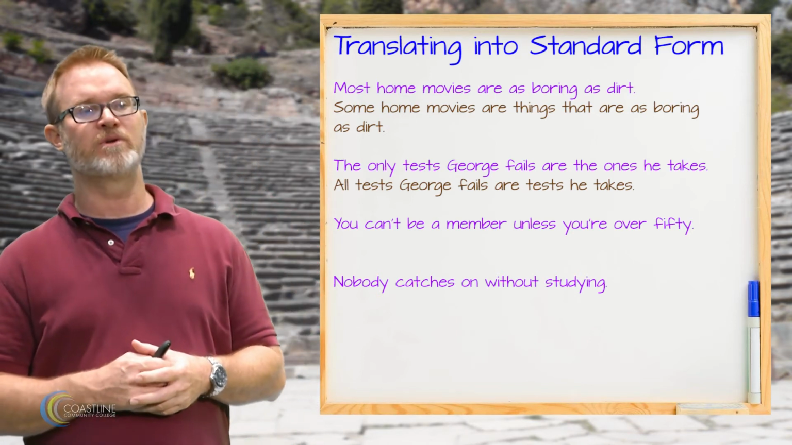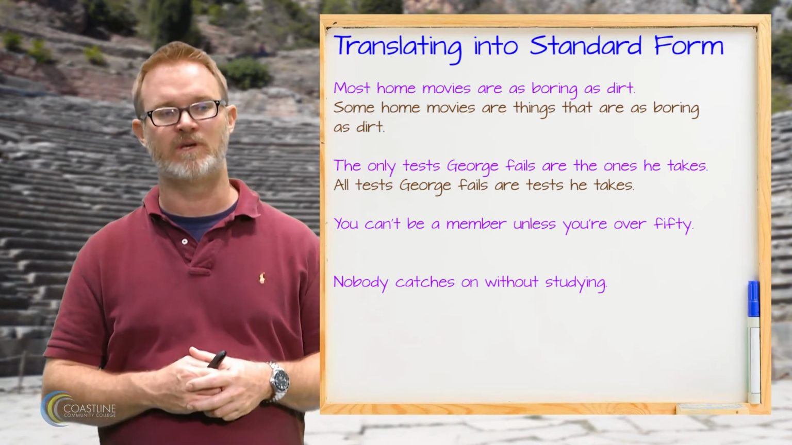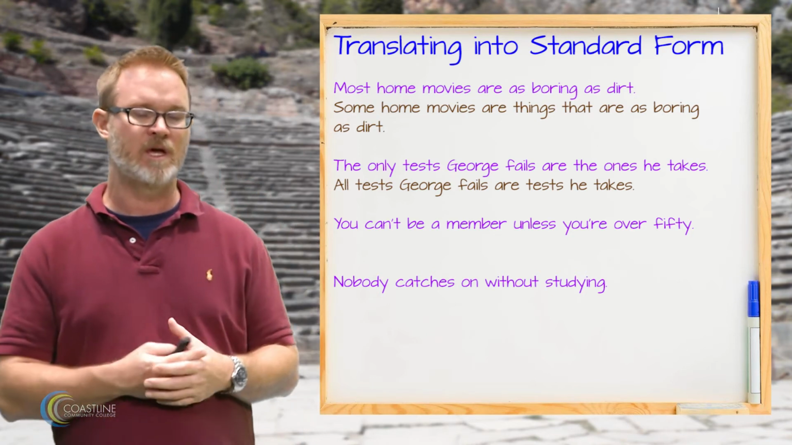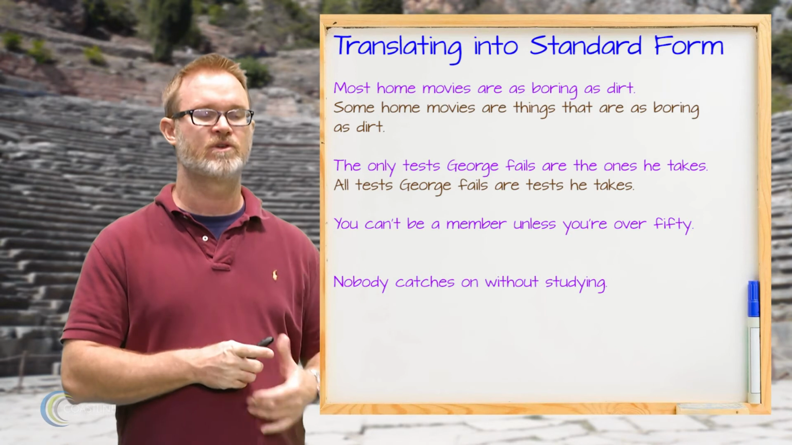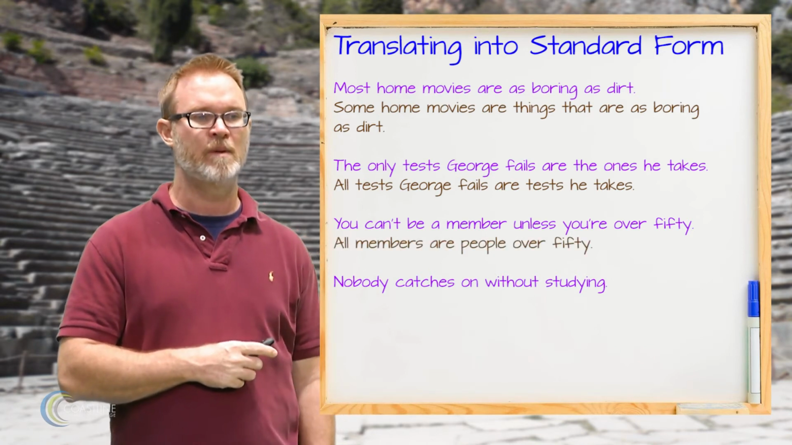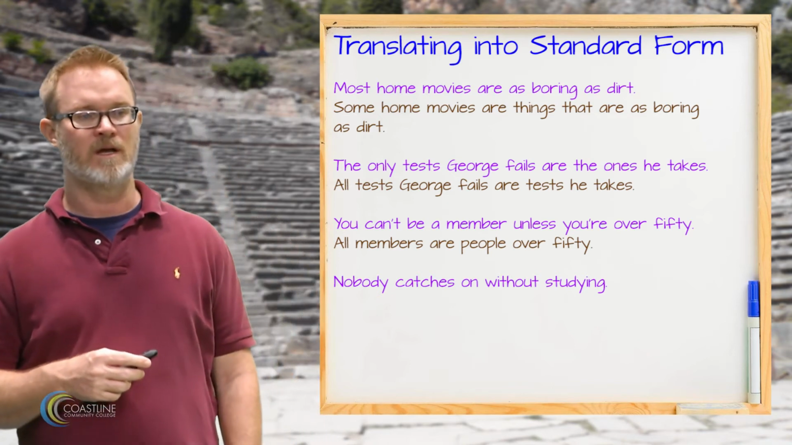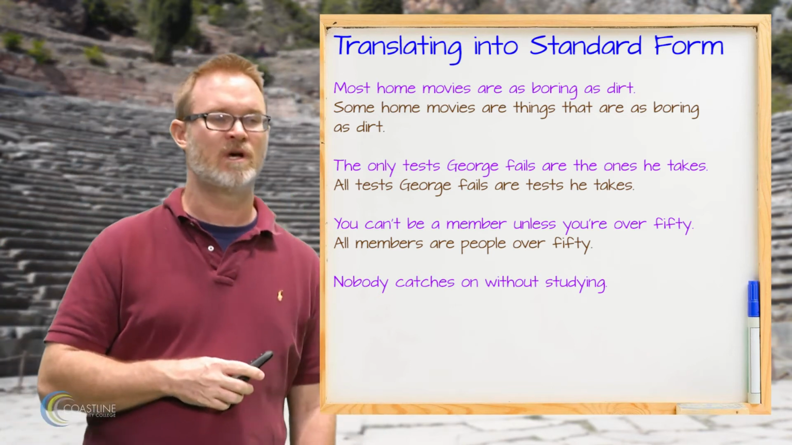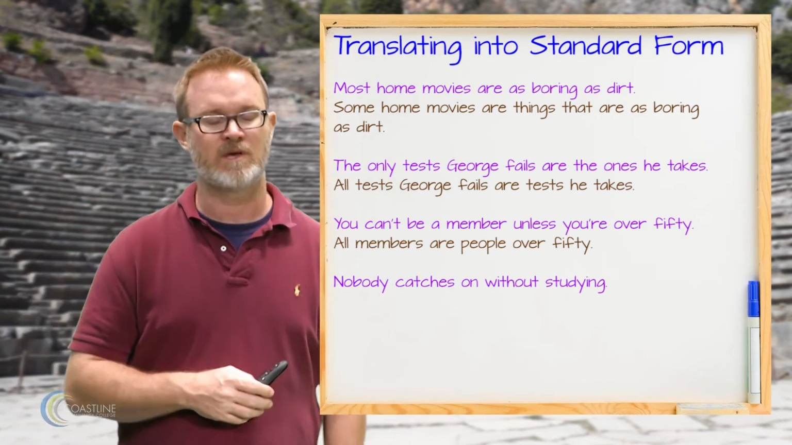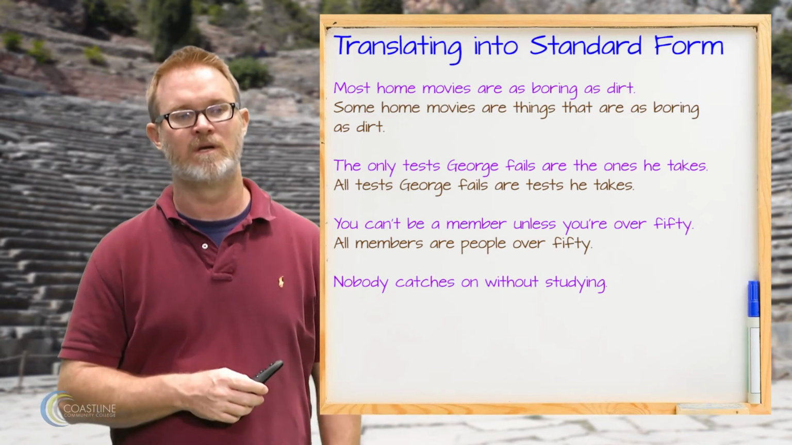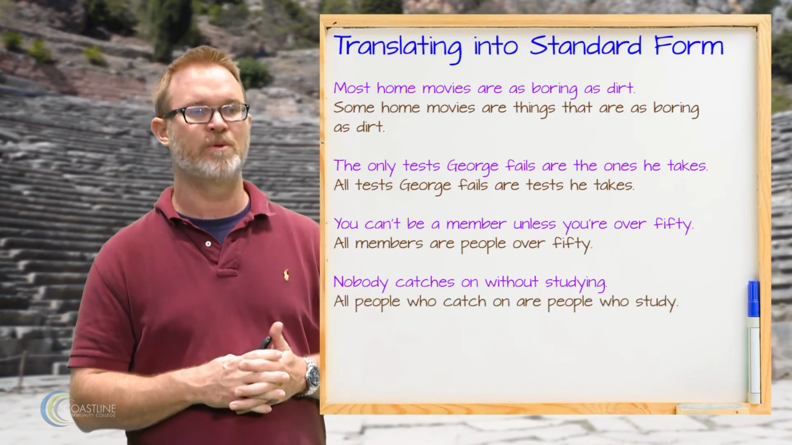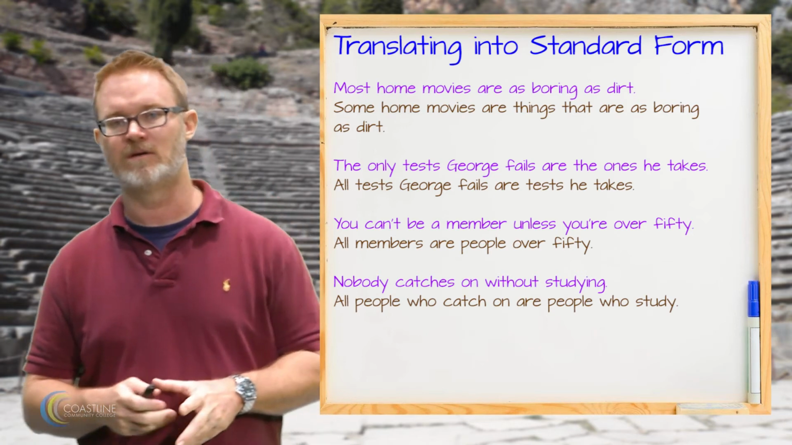The next example, you can't be a member unless you're over 50. Again, we have a kind of double negative occurring in this one, so it's going to translate as an A claim. All members are people over 50. All right. Next example, nobody catches on without studying. Again, it looks like kind of a double negative going on. And so we're going to translate as all people who catch on are people who study. Okay?